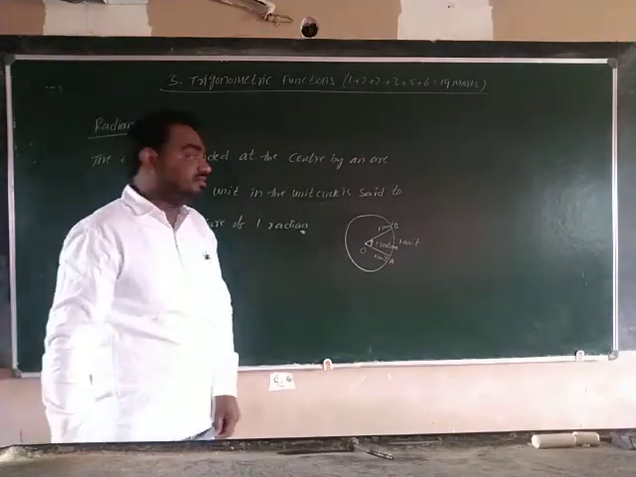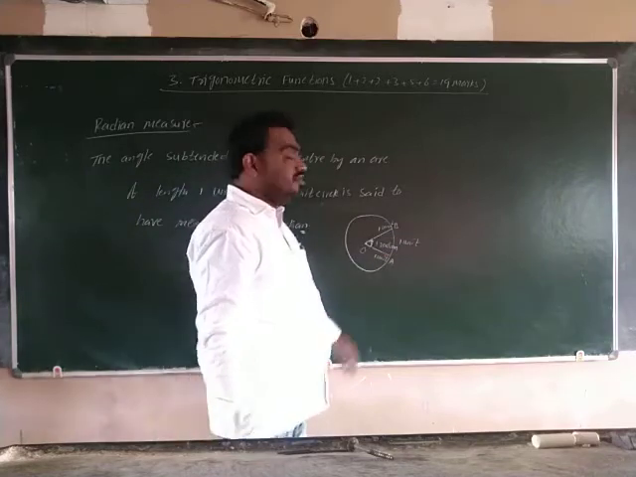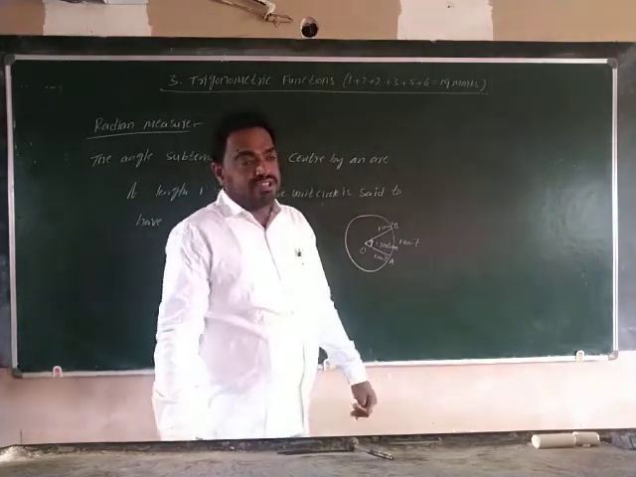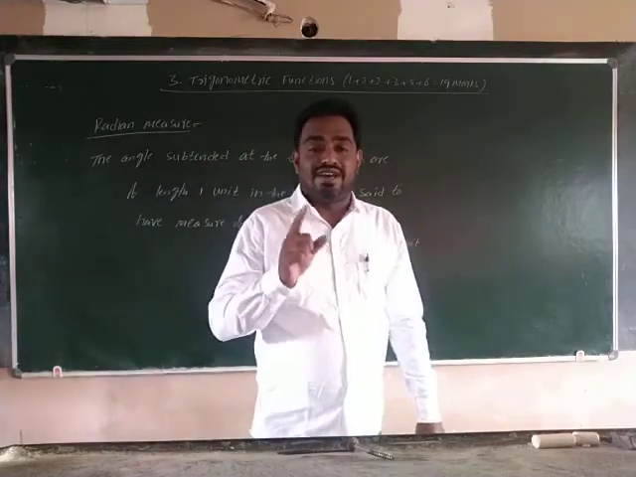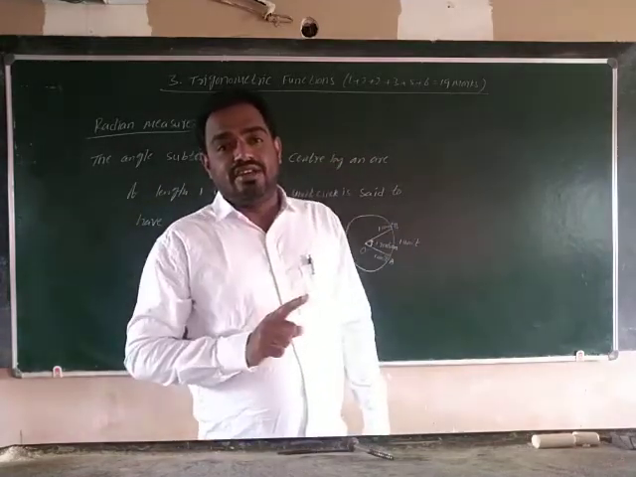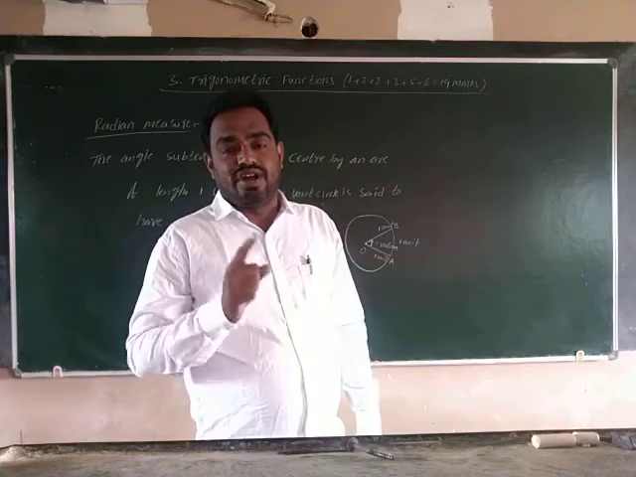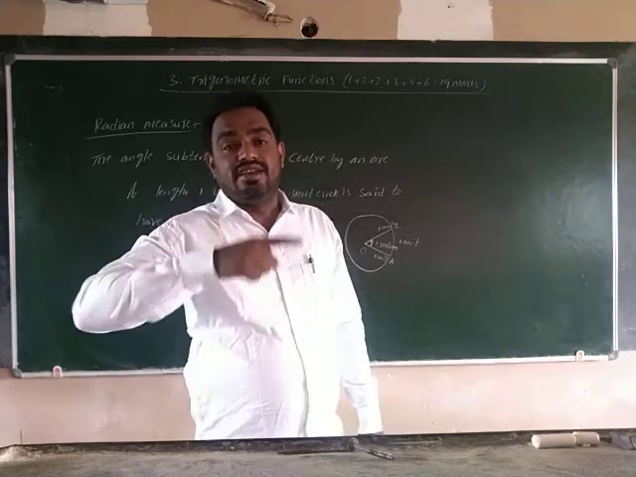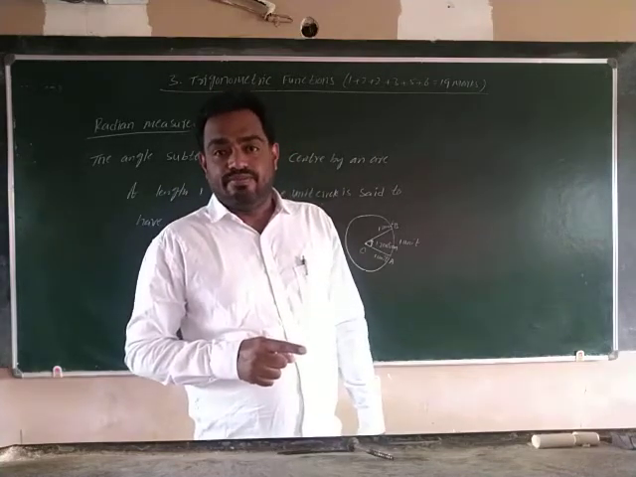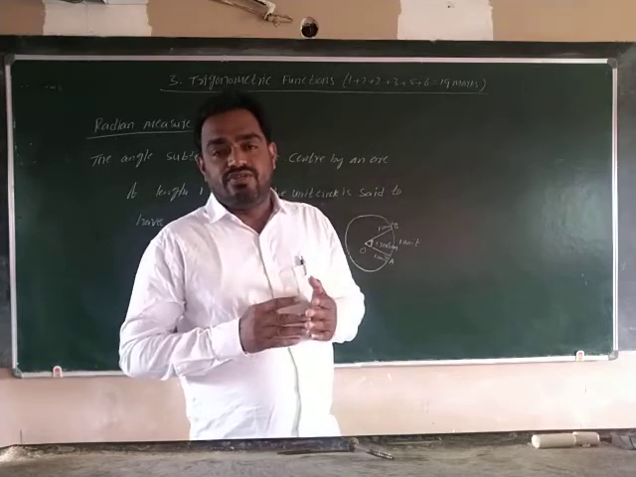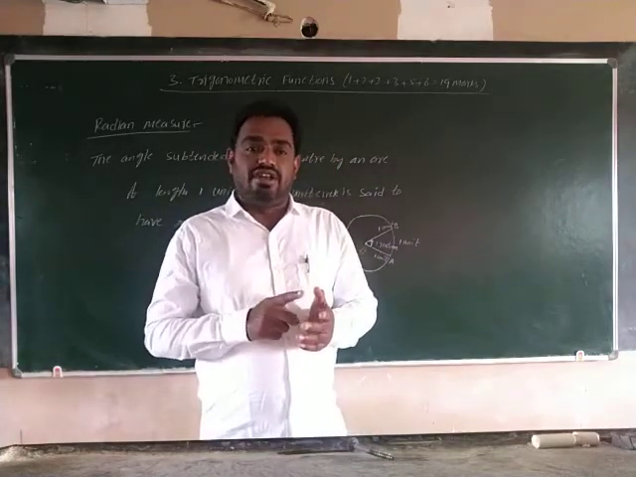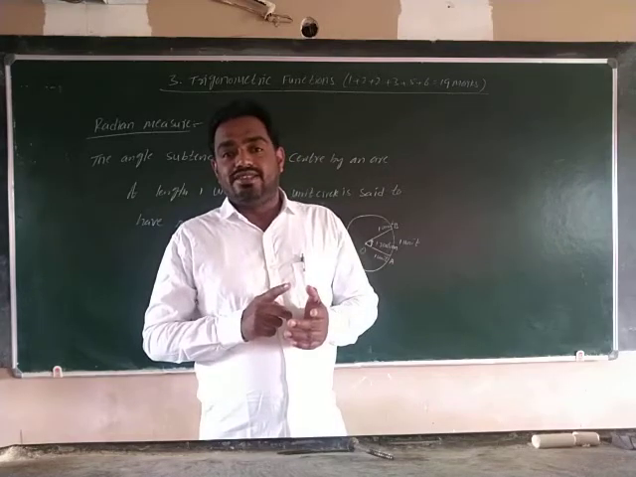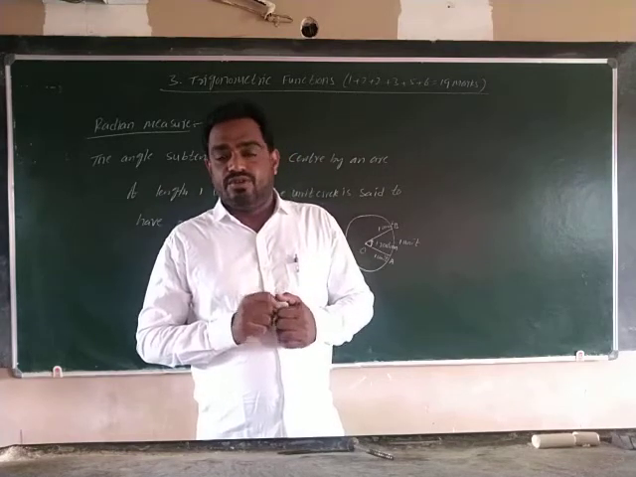First of all, what is a unit circle? What is the definition of a unit circle? If the radius of the circle is 1 unit, then the circle is called a unit circle. Understood? If the radius of the circle is 1 unit, then the circle is called a unit circle.